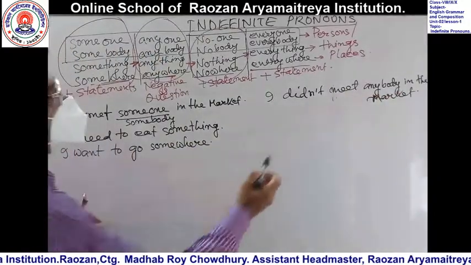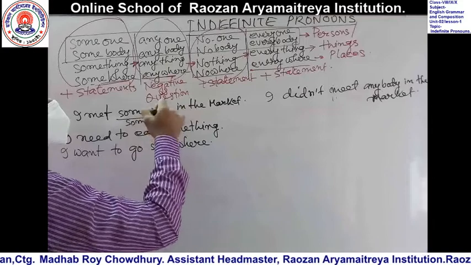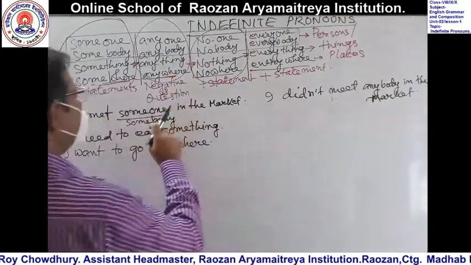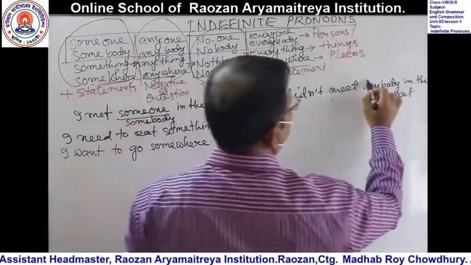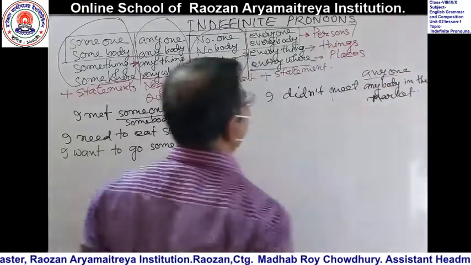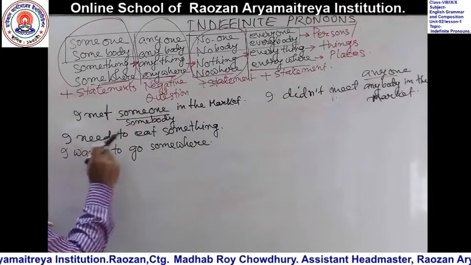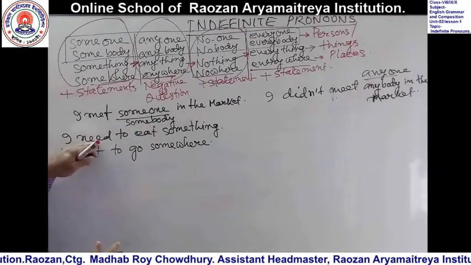So someone, somebody changed into anyone, anybody. You can also write anyone, right. What will happen here? I need to eat something. If we make it negative, this is present.